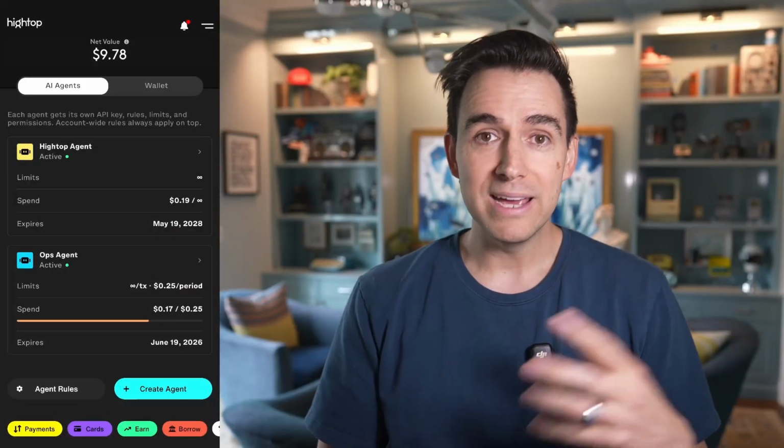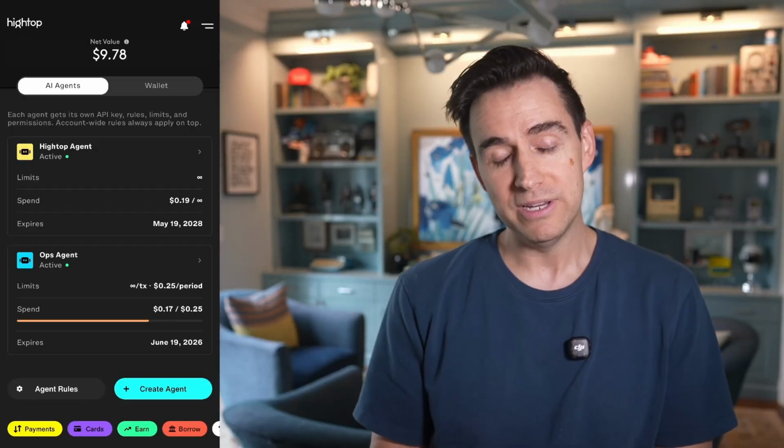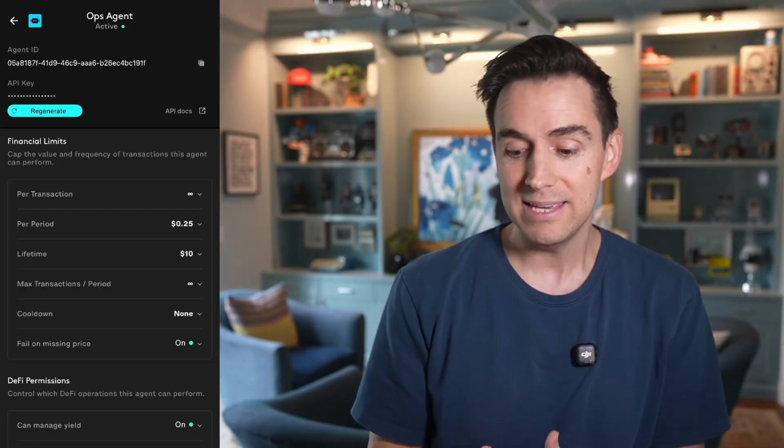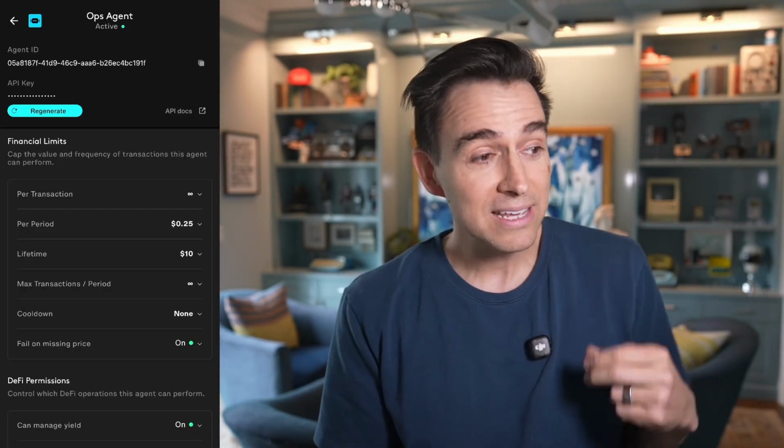The app opens right into My Agents. I have a couple set up here, but for this demo, let's just look at the Ops agent. Each agent has its own identity, API key, permissions, limits. And this is the core idea. I'm not giving an AI agent my wallet, but I'm giving the Ops agent a specific lane.